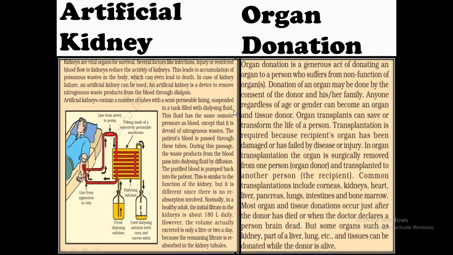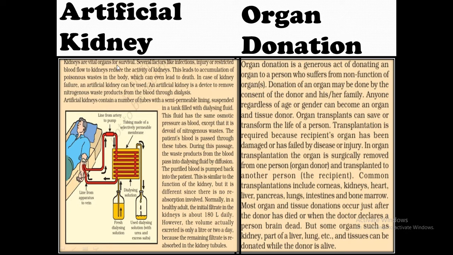When the reabsorption does not happen properly, some nutrient substances also get out of the body, which leads to weakness and causes death of the patient. In that case, the patient has to go for the arrangement of an artificial kidney, and that arrangement is called hemodialysis. What is actually hemodialysis? Let's see.